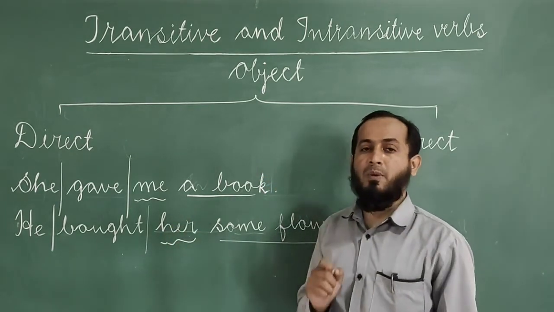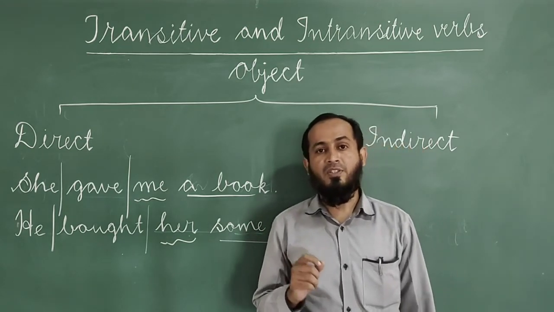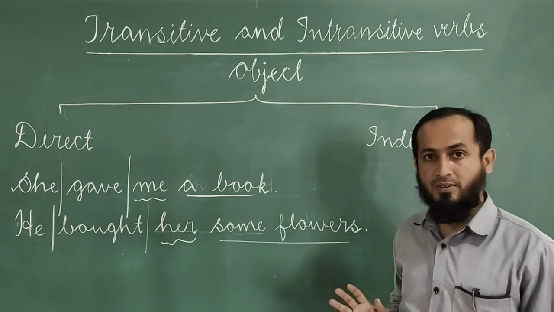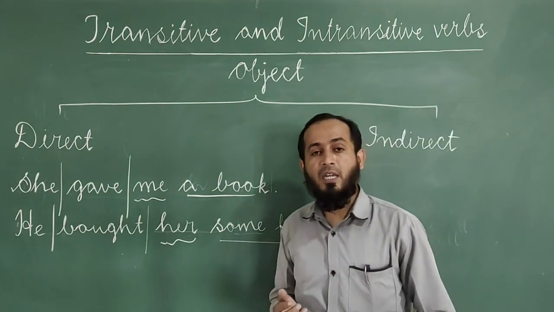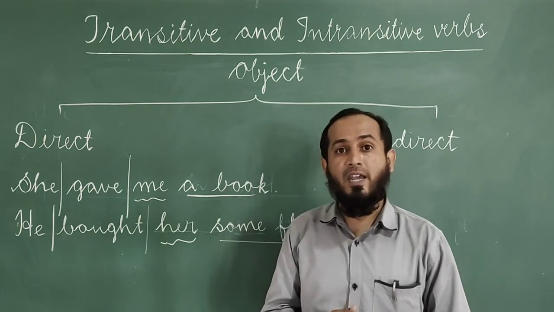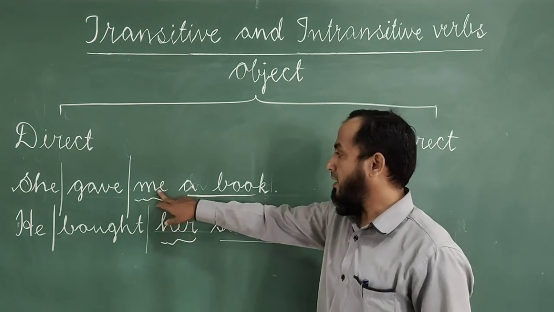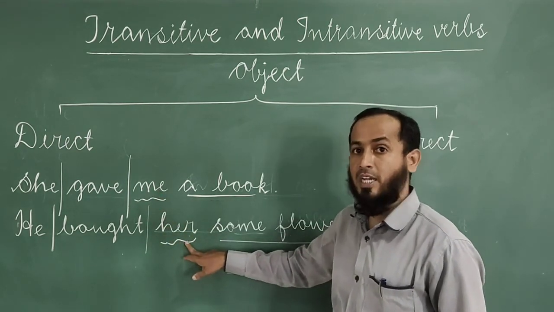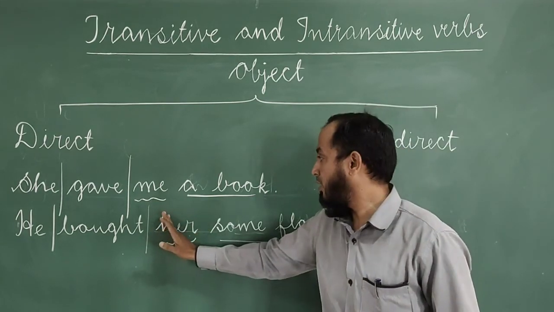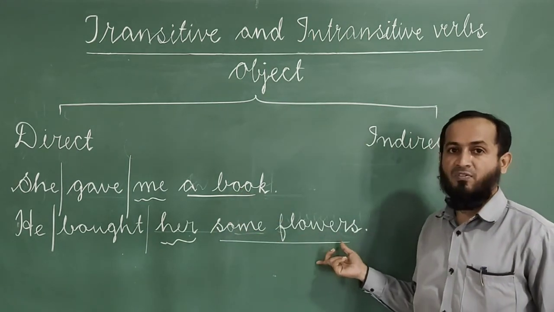So one thing you should remember, indirect objects generally come before direct objects. Do you understand? Indirect objects usually come before direct objects. Here, which are indirect objects? Me and her are indirect objects. They have come here before direct objects, a book and some flowers.